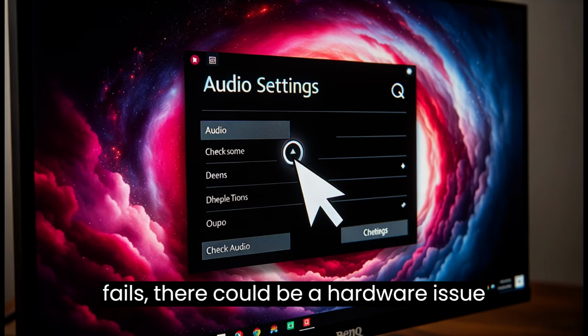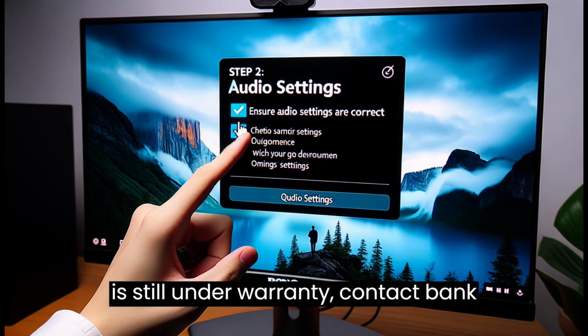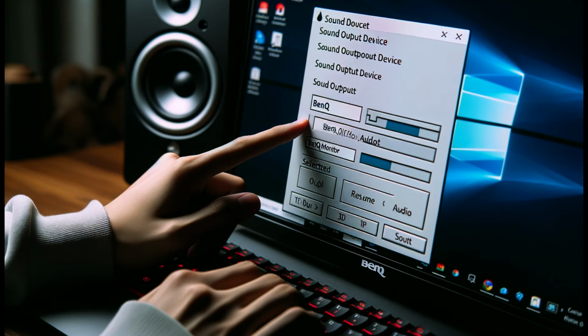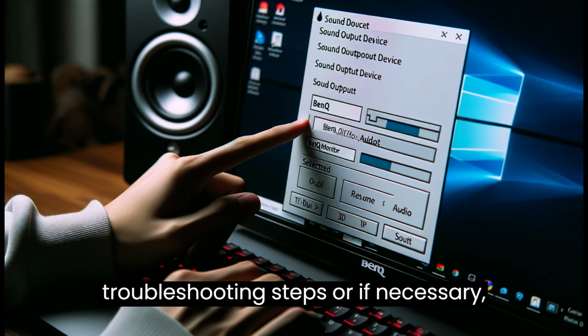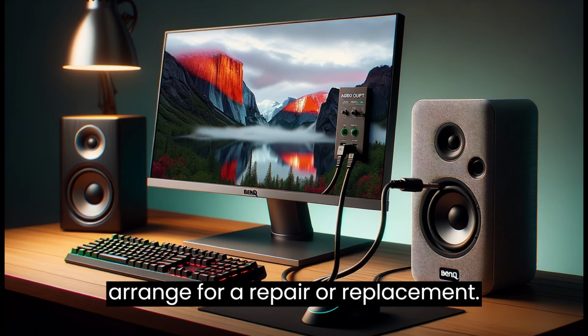If all else fails, there could be a hardware issue with your BenQ monitor. If your monitor is still under warranty, contact BenQ customer service for further assistance. They may be able to provide additional troubleshooting steps, or if necessary, arrange for a repair or replacement.